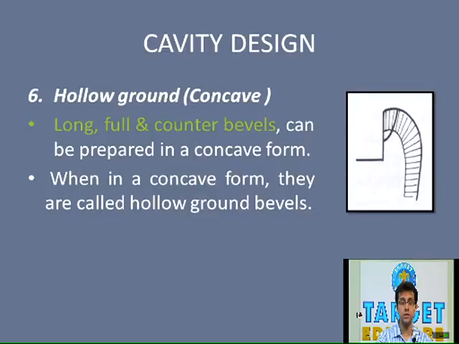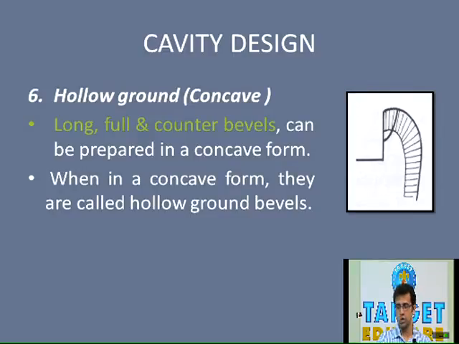Now another form of bevel is the counter bevel. Now when is this bevel given? It is given when the capping of cusp is required, that is to protect and support them. The main function of capping of cusp is resistance form. Now there is another term called cuspal coverage apart from cuspal capping.